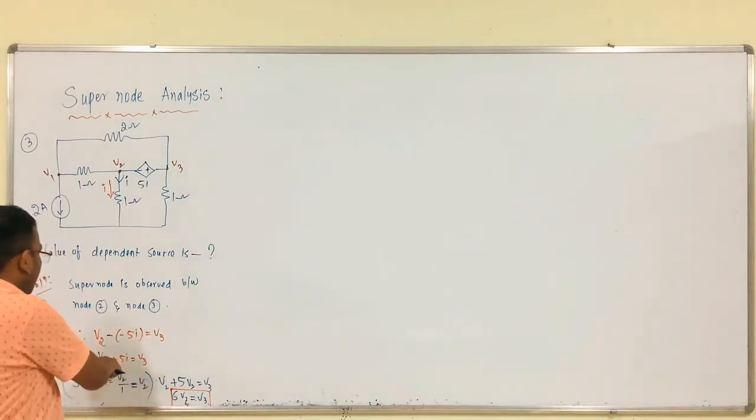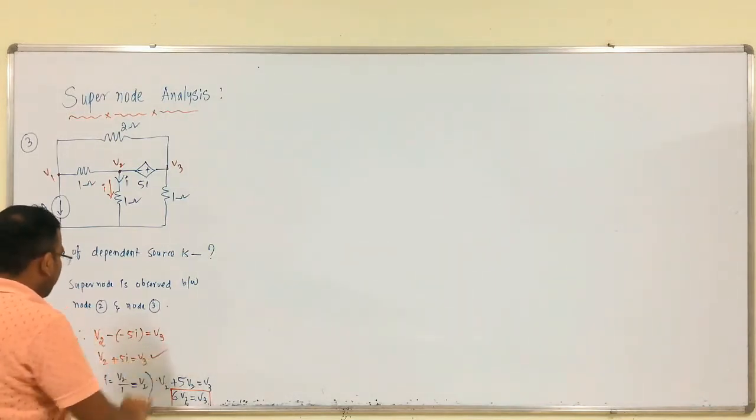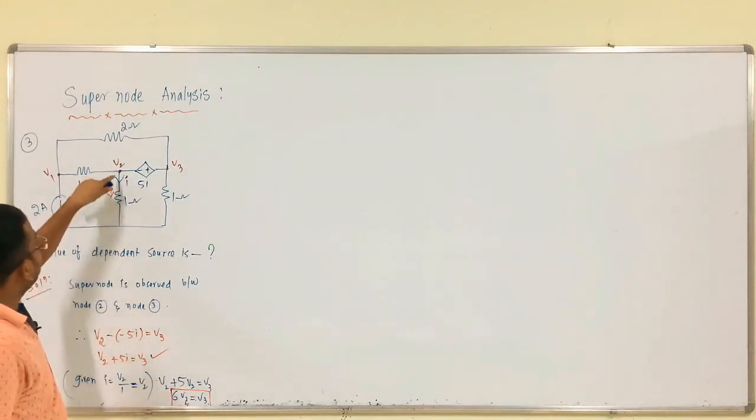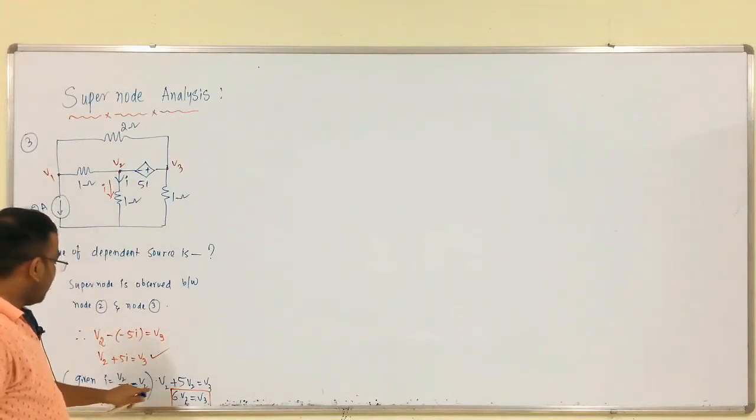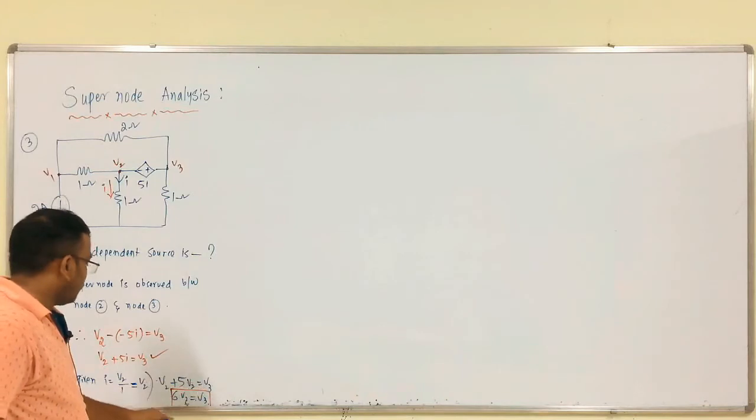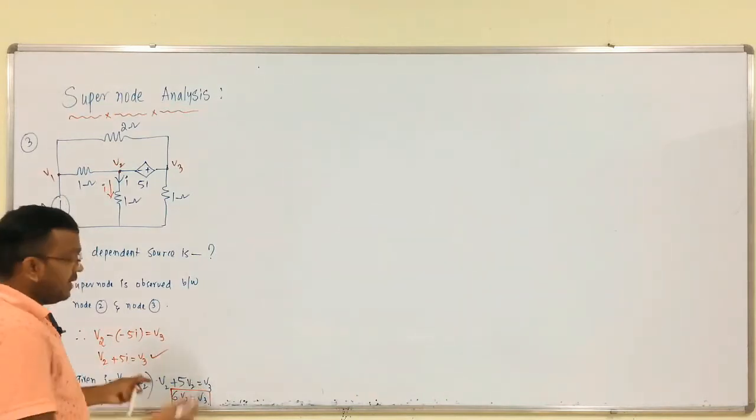From this, V2 plus 5I is equal to V3, but I is equal to what? V2 by 1. So, I is equal to V2. After substituting this, V2 plus 5V2 is equal to V3, 6V2 equals V3, completed.